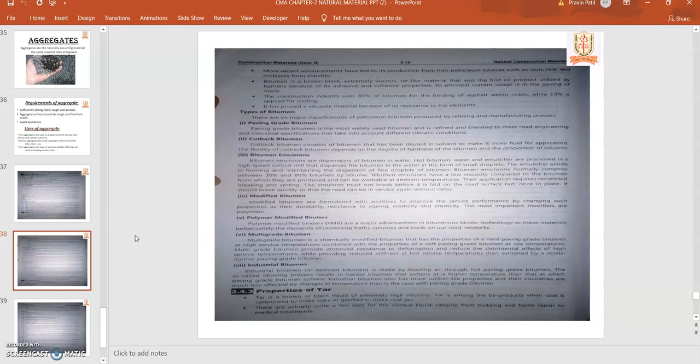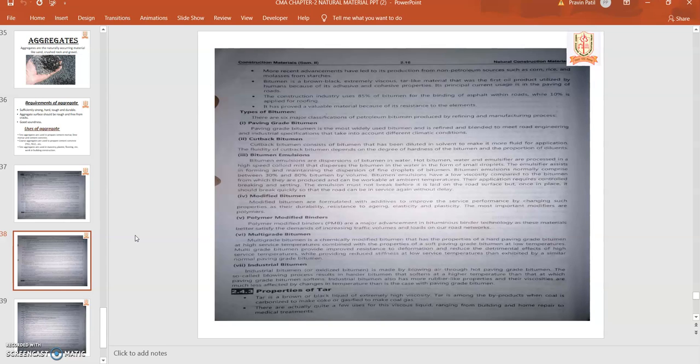Then multigrade bitumen is a chemically modified bitumen that has the property of hard paving grade bitumen at high service temperatures. As we know, in traffic, the temperature increases due to wear and tear, and that will result in the failure of the bitumen or the road surfaces. That's why there are more advancements over the bitumen surfaces, like polymer binders. They can give a good binding property as well as resistance to the temperature effect and water resistance. That's why they are highly utilized in road construction.